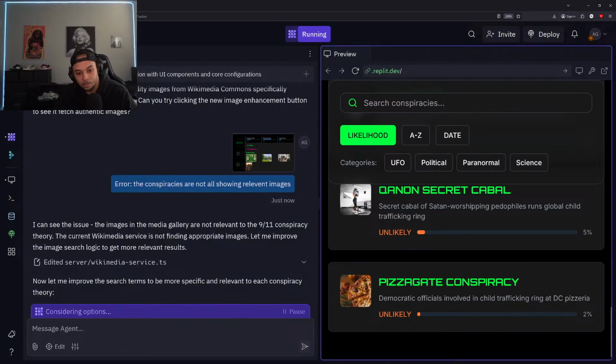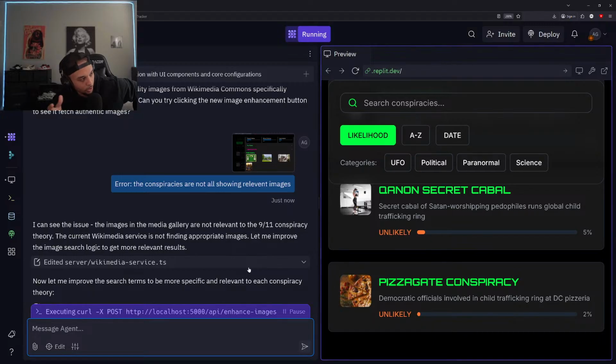All right. Now let me improve the search terms to be more specific and relevant to each conspiracy theory. All right, cool. So now it's basically filtering the search functionality of the Wiki API to make sure that it's only showing the correct information. So it's just a little bit of trial and error. Just gotta lock in the accuracy on these filters, make sure everything is shown correctly.